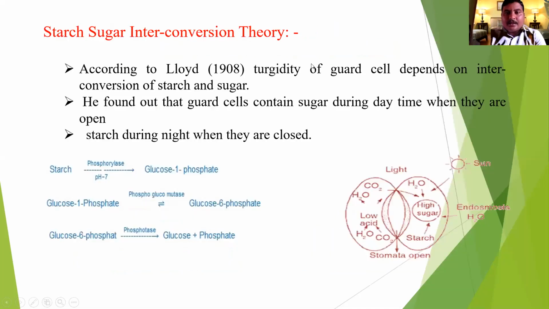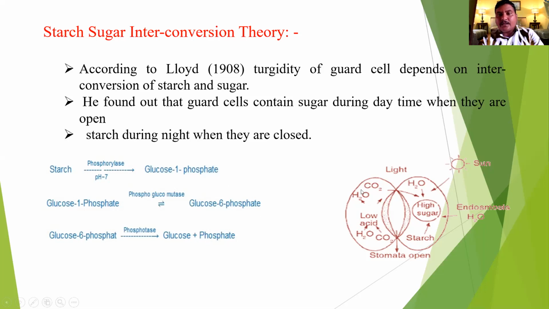The starch-sugar interconversion theory is called the starch sugar hypothesis. According to Sayre 1908, turgidity of the guard cell depends on the interconversion of starch and sugar. He found that guard cells contain sugar during the daytime when they are open and starch during the night when they are closed. In the daytime, the starch is converted into glucose.